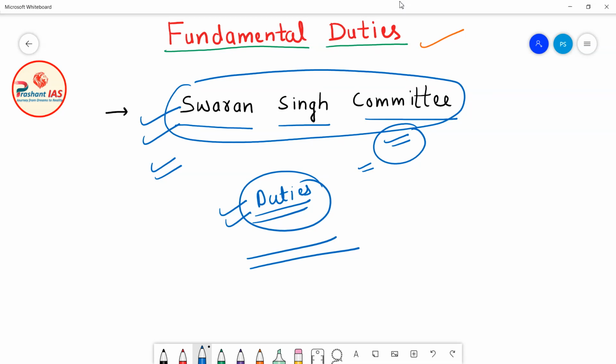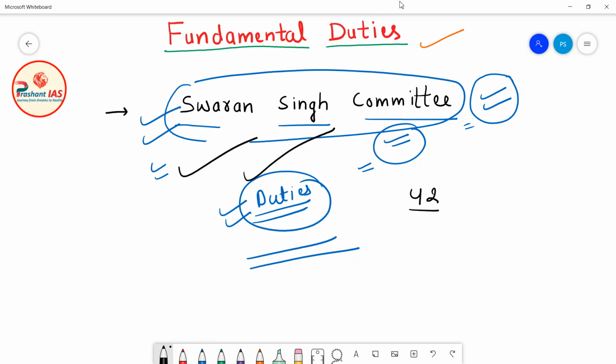Now the Sardar Swaran Singh Committee recommended that as the Constitution of India is giving fundamental rights to the citizens, the same Constitution should also impose these fundamental duties on the citizens. Based on the recommendations given by the Sardar Swaran Singh Committee, the Parliament of India enacted the 42nd Constitutional Amendment Act 1976.